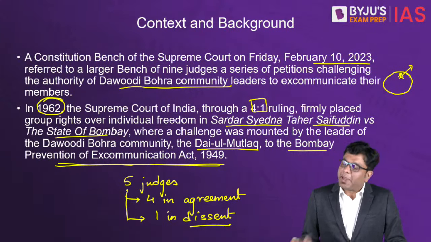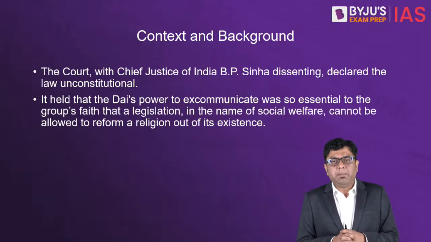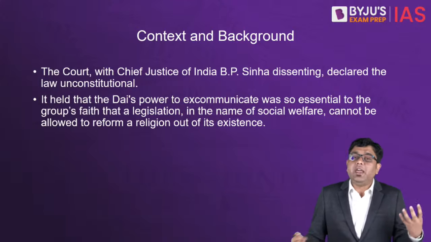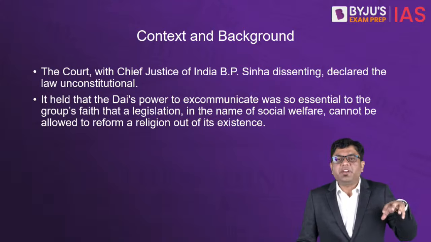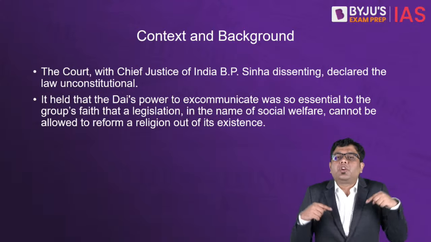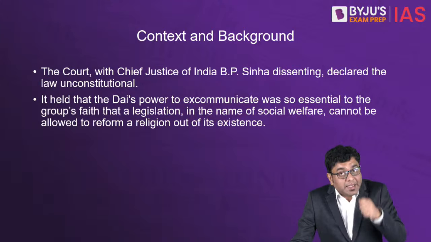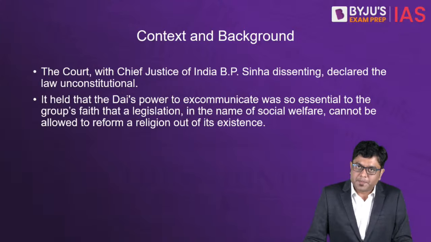Why? Because as per their argument, the Dawoodi Bohra community members themselves have the right to decide how their religious practices are to be followed, how to conduct them, and also the right to ensure whether a particular individual will be a part of that community or not.